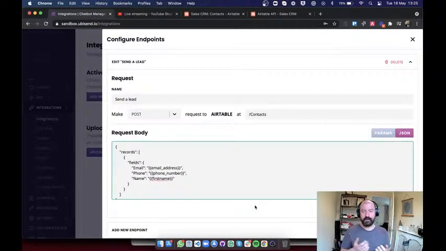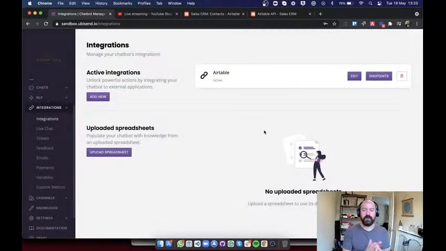And now we have something that's a lot more relevant for us, because we're not going to send the same record every single time. That would be super stupid. What we're going to send is the value that we've captured on that particular user inside these variables. We're going to grab that value and send it to the integration. I could save this. All right, we're pretty good here.